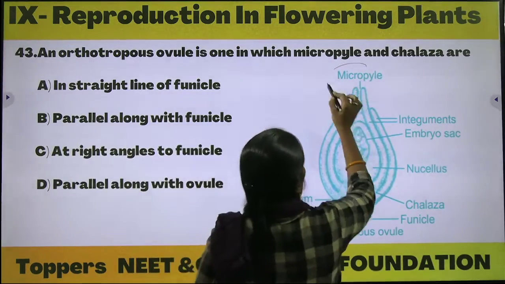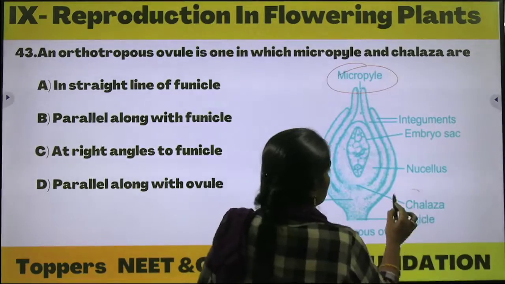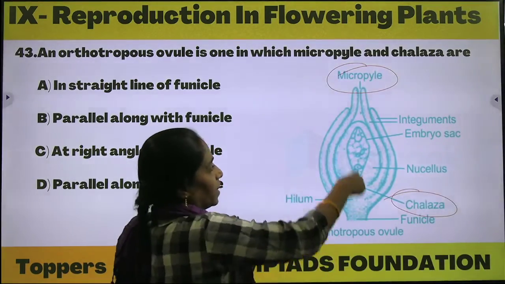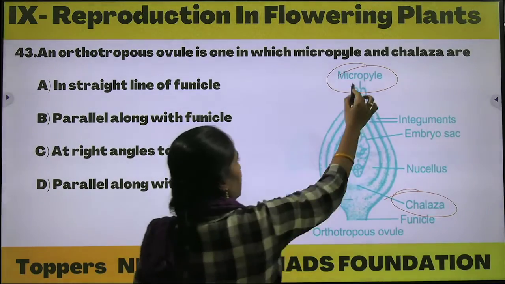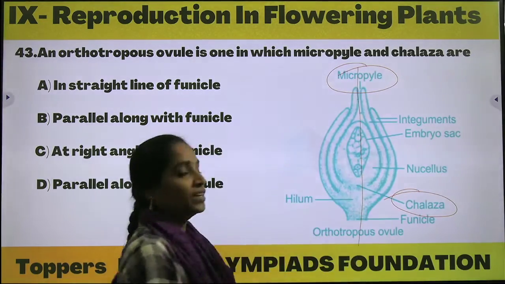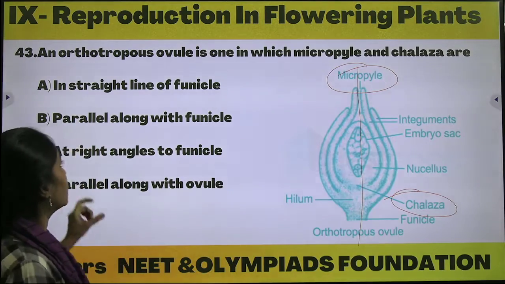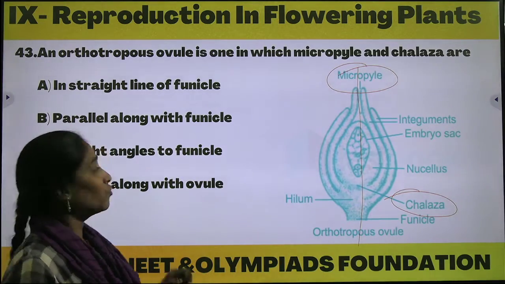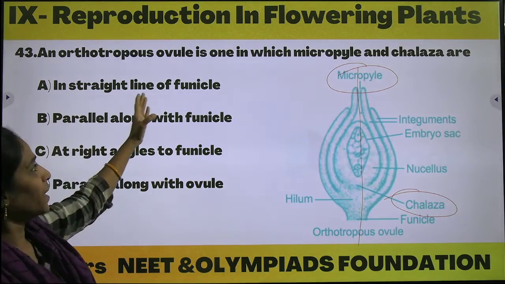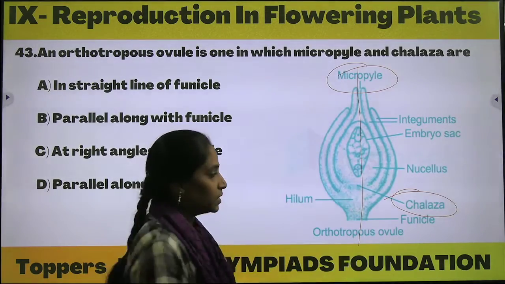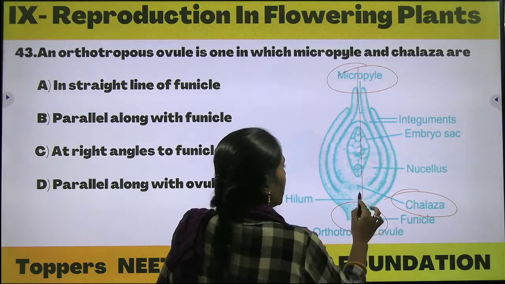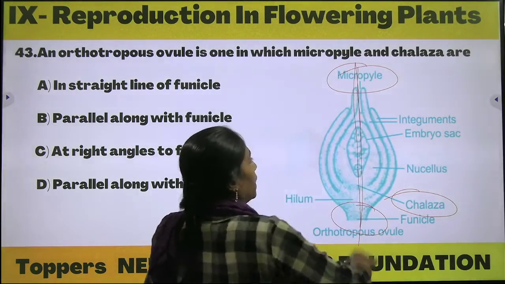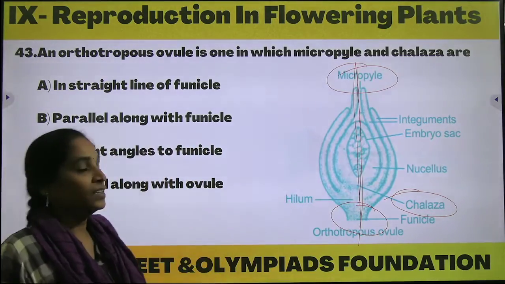Here is the micropyle and here is the chalaza. So they are in a straight line condition. The picture indicates and shows answer option A. What is option A? In straight line of the funicle. This is the funicle, and both chalaza and micropyle are joining in a single straight line.